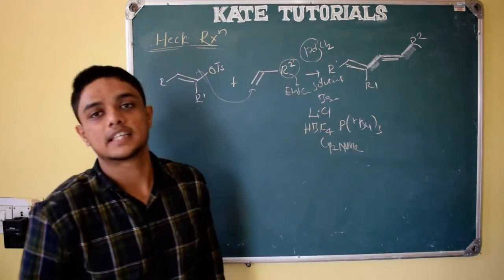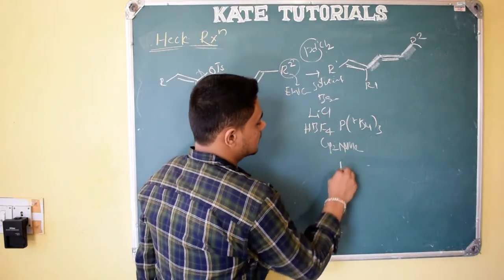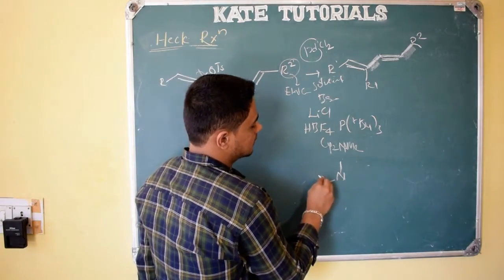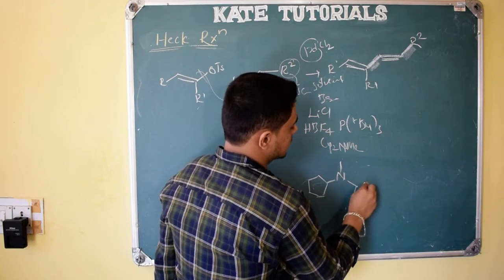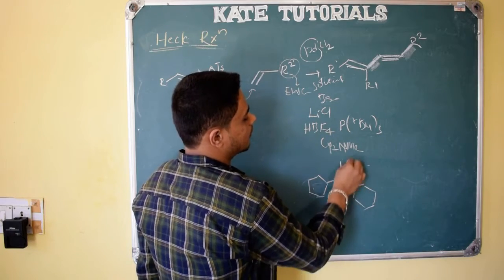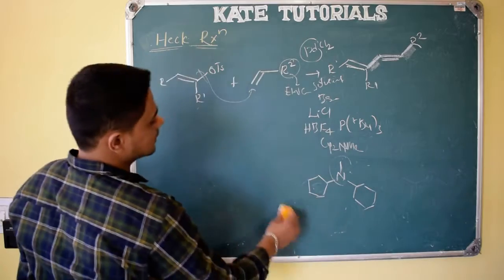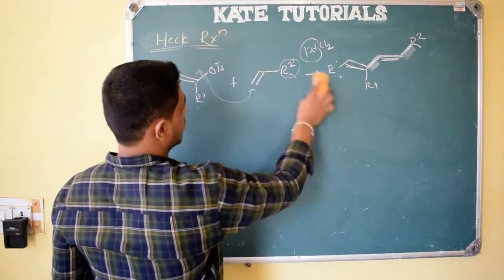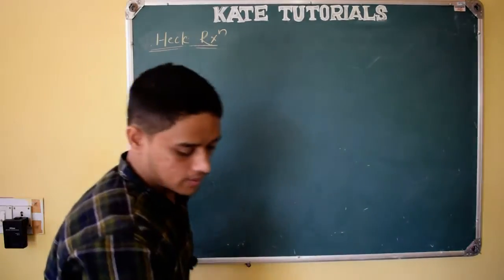CY2NMe, this is nothing but dicyclohexylamine. The structure you know that, N-methyl dicyclohexylamine, cyclohexyl, 6-membered ring, dicyclohexylamine, N-methyl dicyclohexylamine. So these are the things they have used, and the product you know, and how to write the product also, you know, right?